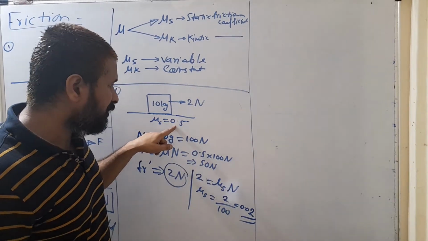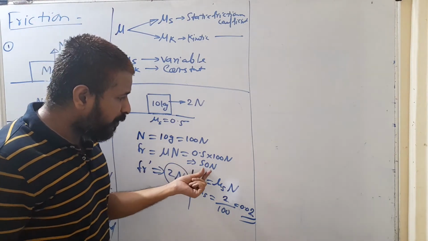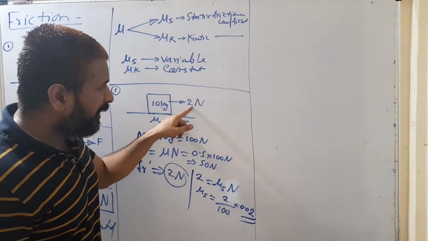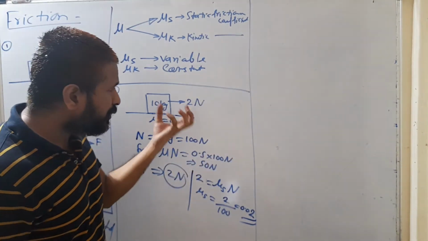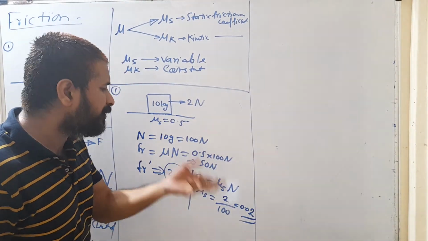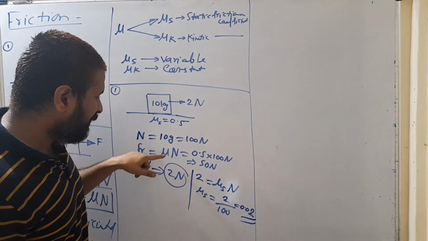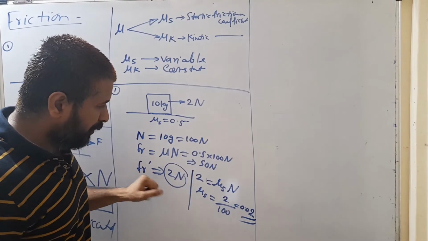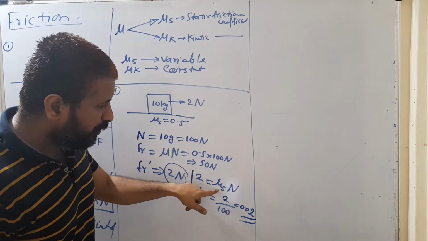So when I have used this 0.5, I am getting frictional force of what? 50 Newton. But in this case that 50 Newton is not required. Applied force is what? Just 2 Newton. So to stop this block only 2 Newton of frictional force is required. So frictional force is self adjustable. It adjusted and came to how much? 2 Newton. Now we are getting 2 Newton. So 2 Newton of frictional force is equal to mu s into N.